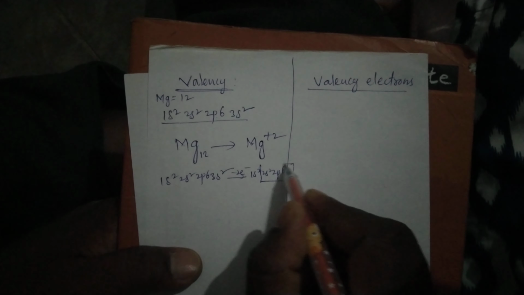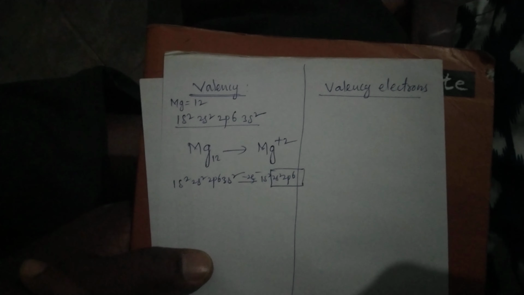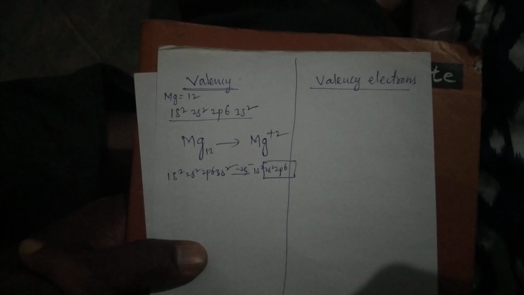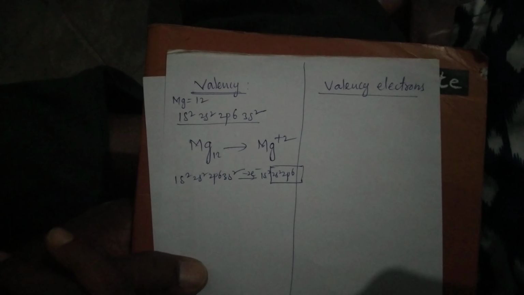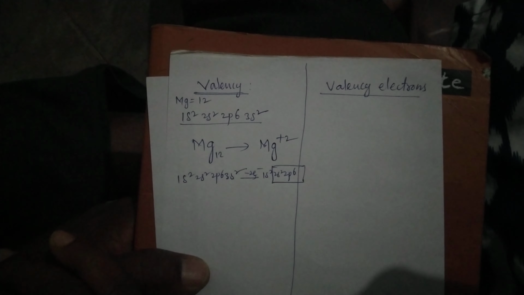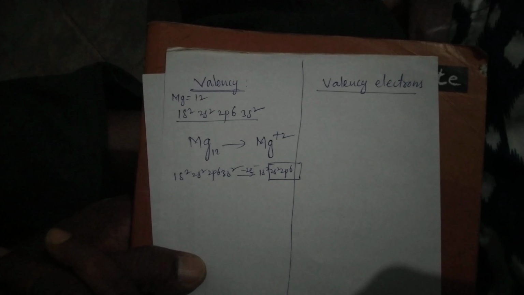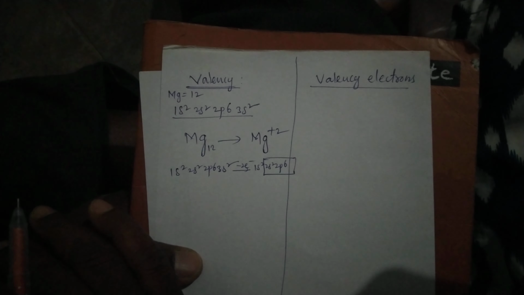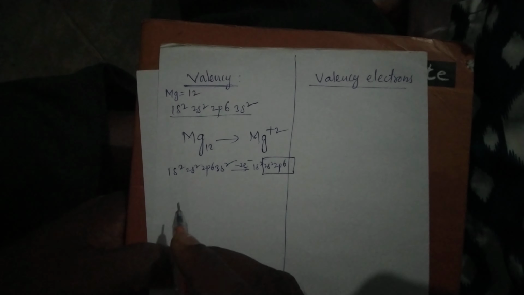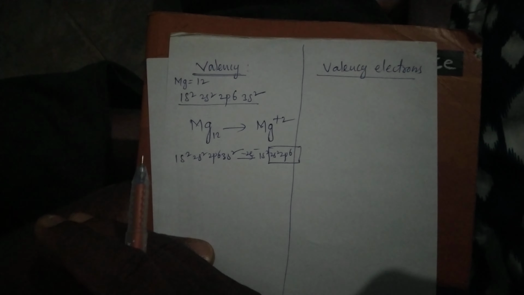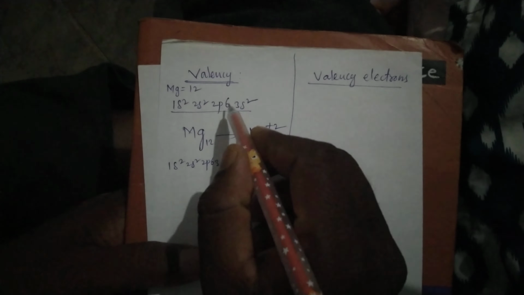The number of electrons present in the outermost shell is 8, so it attains the octet configuration. Due to this, it forms a +2 ion. That's why we consider magnesium valency as 2.